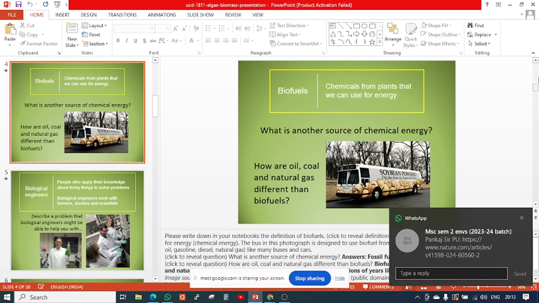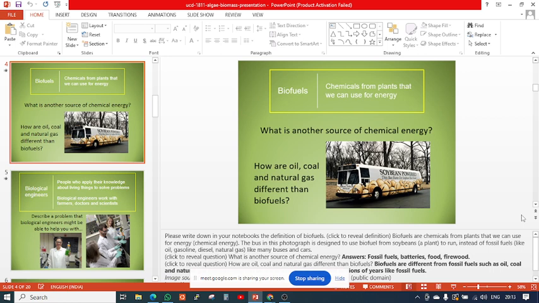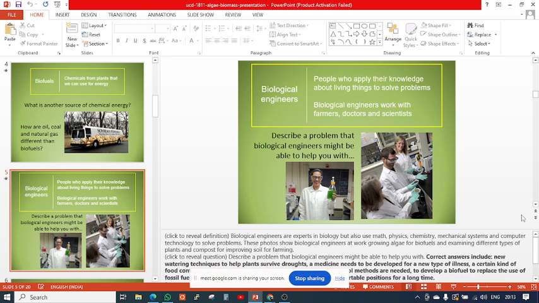Bioenergy is a greener source than the fossil fuels. Then another term is biological engineers. Who are the biological engineers? Those who find the process to convert biomass to bioenergy. The researchers and biologists, mostly biotechnologists and microbiologists, develop processes which convert biomass to biofuels, which may be either biodiesel or bioethanol.